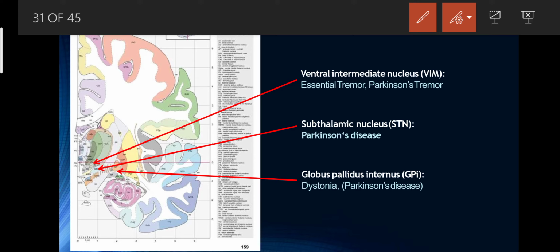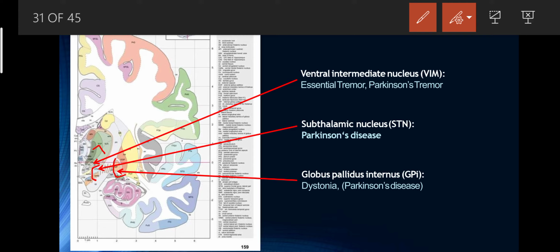Okay, so here is a light green color, red color indicate that here. You can see that controls essential tremor or Parkinson disease tremor. And the blue color is here, in which you can see the subthalamic nucleus that controls Parkinson disease. Here the coordination and different movements will take place, and